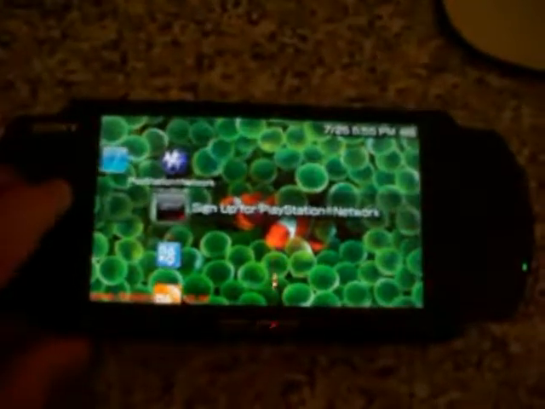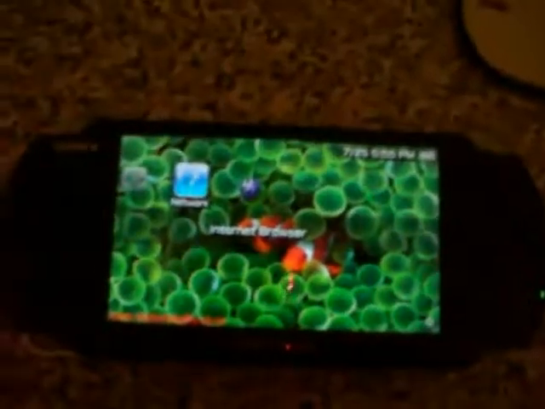Alright guys, so this is my PSP. You can tell it's a 3000 because the Sony's over here and there's nothing on the other side. So anyway, what you're going to do is go to Network and go to your internet browser. Okay? Wait for it to load. Alright, there we go. And type in the address. I'll have this in the description. You're going to have to type something.